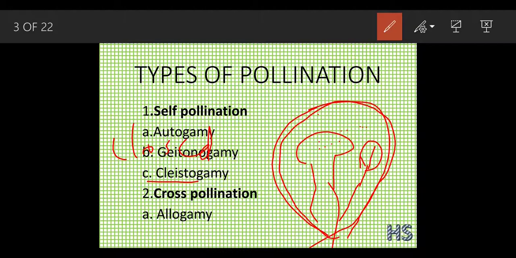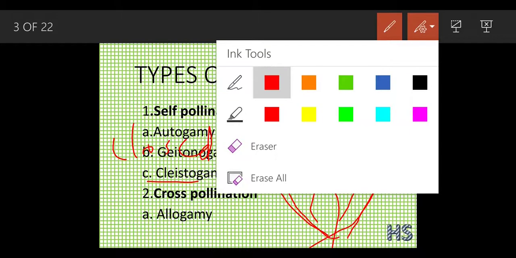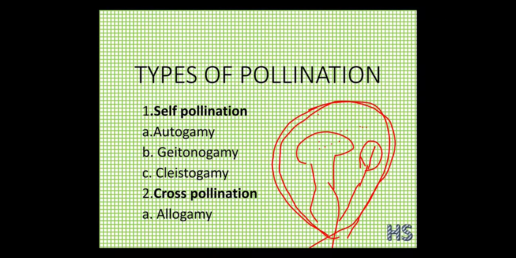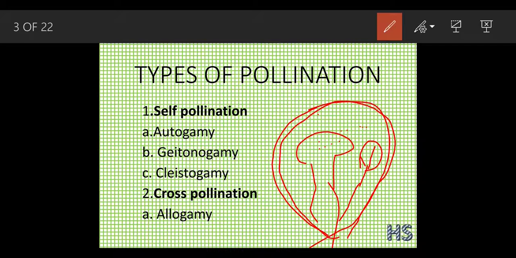Use your sense. As the flower is closed, there definitely won't be any chance of cross pollination. Suppose I am drawing a male part out here, and suppose it will produce the pollens.